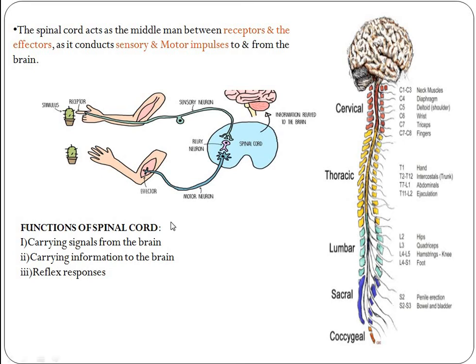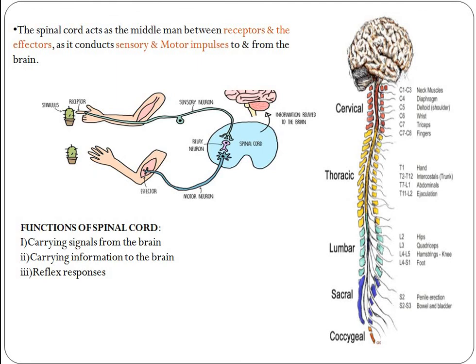Next one, carrying information to the brain. The spinal cord nerves also transmit messages to the brain from the body, such as the sensation of touch, presence of pressure, and pain. They are all carried to the brain. Next one, reflex responses: the spinal cord may also act independently of the brain in conducting motor reflexes.